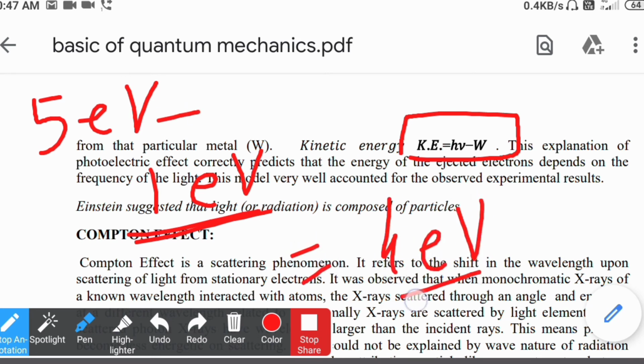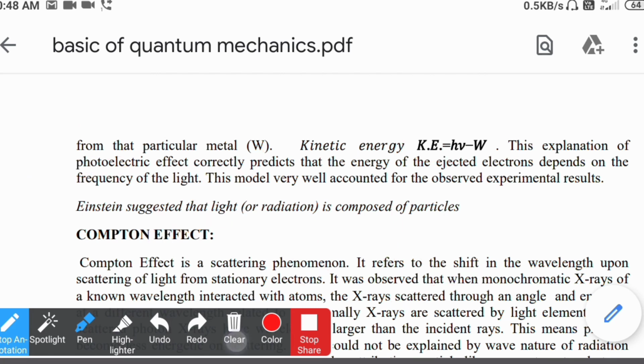Because if we incident 5 electron volt on the given substance, then out of that 5 electron volt, 1 electron volt will be utilized to remove that electron from the orbital of the atom, and the remaining energy will be converted into kinetic energy of the given electron. So that is the difference between quantum mechanics and classical mechanics.